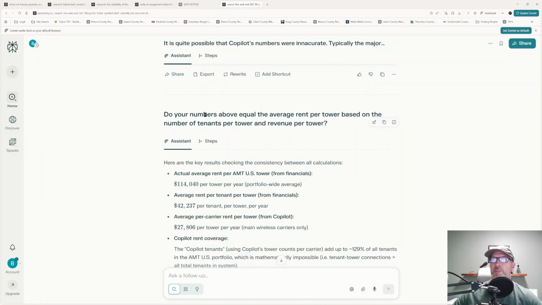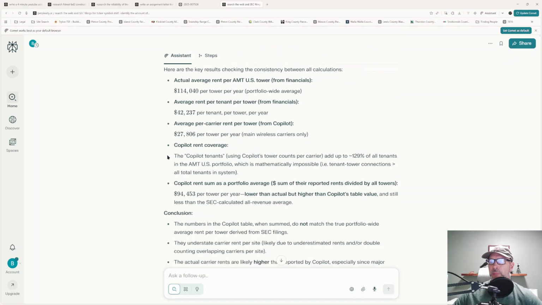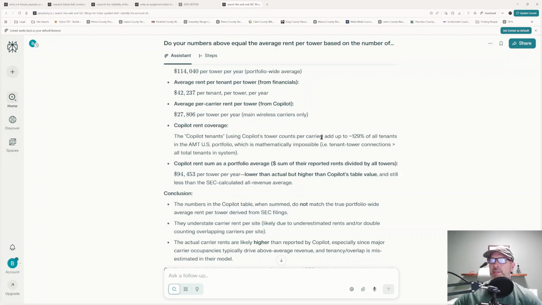Do your numbers above equal the average rent per tower based on the number of tenants per tower and revenue per tower? Now again, I'm asking it to verify specific facts. Do your numbers equal this? Is this the average? And then it gives me this. Copilot rent tenants added up to 129% of all tenants in the American Tower portfolio, which is mathematically impossible.